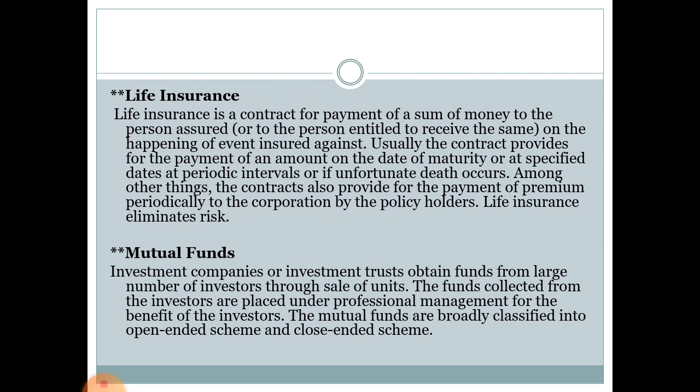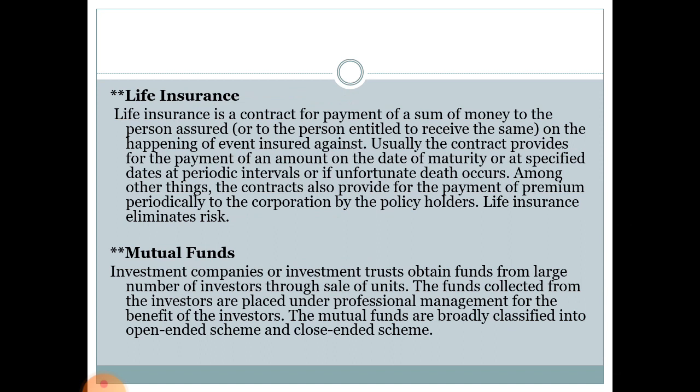Usually, the contract provides for the payment of an amount on the date of maturity or at a specified date at periodic intervals, or if unfortunately the death occurs. The contract also provides for the payment of premium periodically to the corporation by the policyholders. Life insurance totally eliminates the risk.